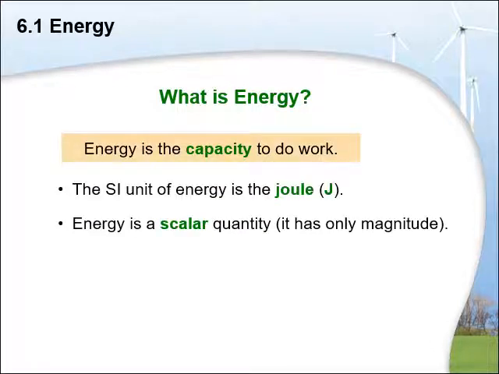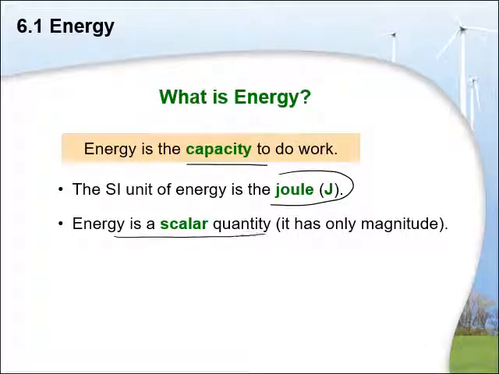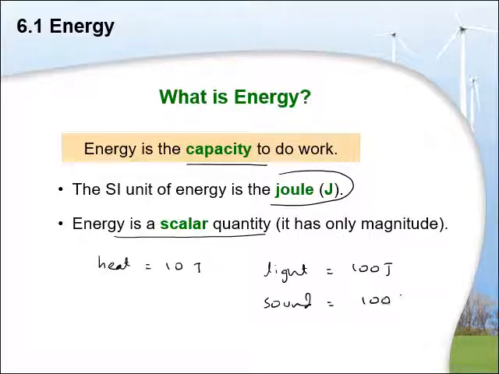If we are discussing energy, energy is defined as the capacity to do work, as it says. The SI unit of energy is joules, and the important thing is energy is only a scalar concept. For example, if you say heat energy is 10 joules, or sound energy, light energy of, let's say, 100 joules, then that doesn't mean it has any direction. It basically means that it is only a value. So it is a scalar concept since it doesn't incorporate any direction.